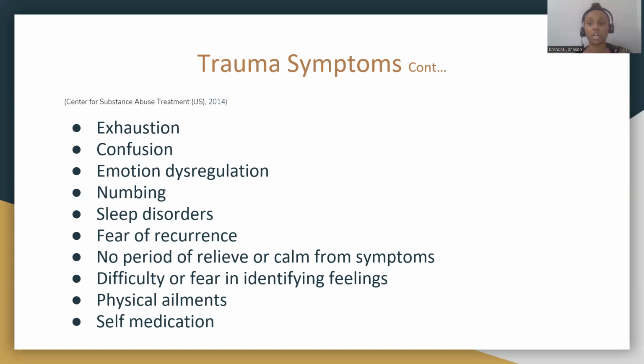There can also be a fear of recurrence. Again, a lot of individuals may experience a traumatic event and feel very out of control, right? Following it, there's this fear that if this happens again, what will I do? And you can see that come up. I know I've seen that in my work as well. Individuals fear experiencing that again, or those feelings again. It becomes dangerous for a lot of folks. And then some individuals don't have a period of relief or calm from some of these responses. There's difficulty or fear in identifying feelings, again, not wanting to feel that out of control feeling.